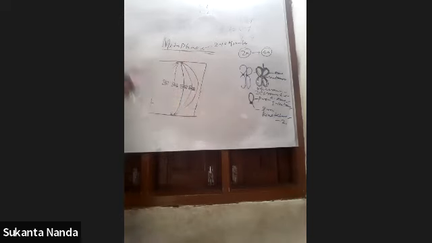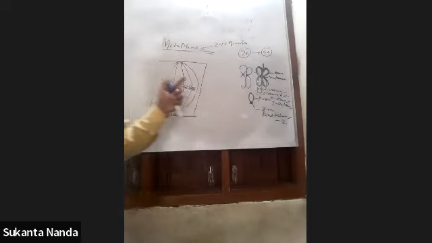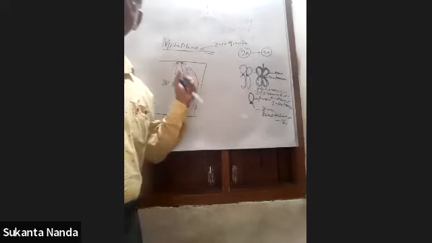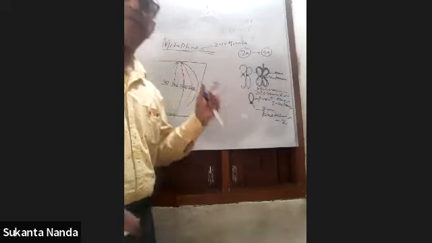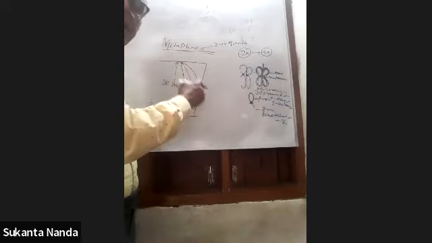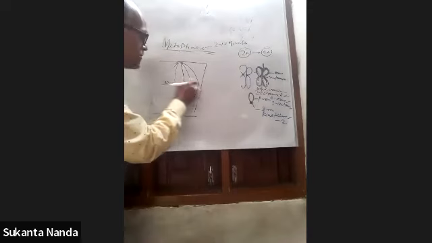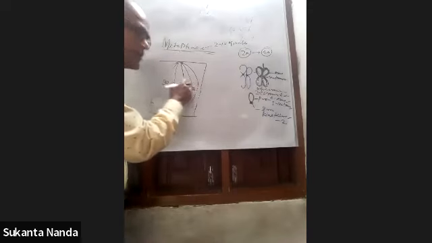The main point students have to remember is that the chromosomes which were condensed at different locations of the cytoplasm in prophase will come to the middle position, to the equator.